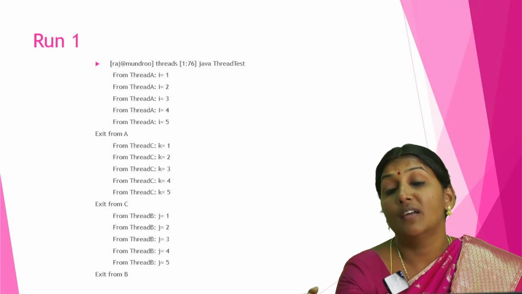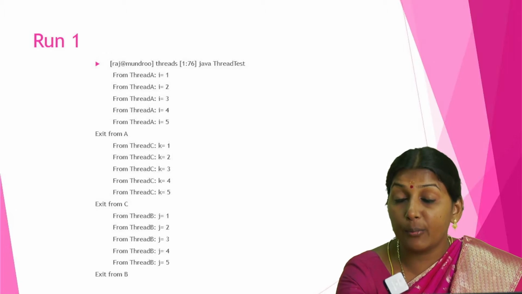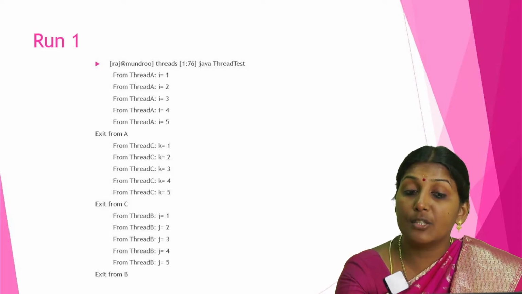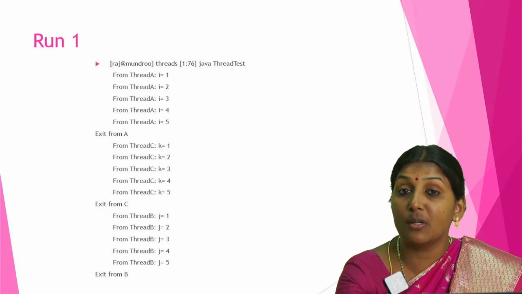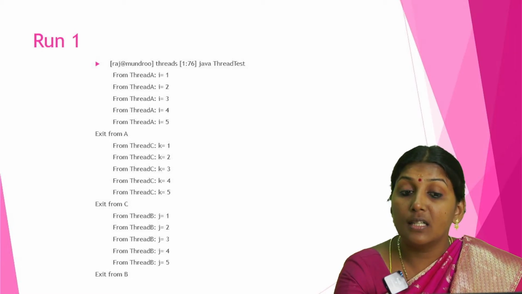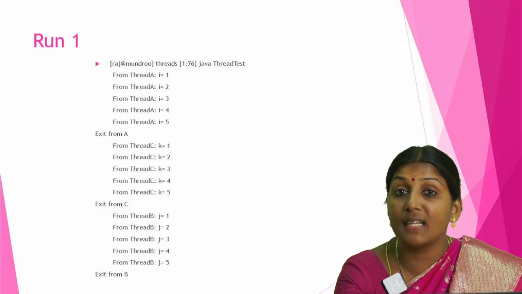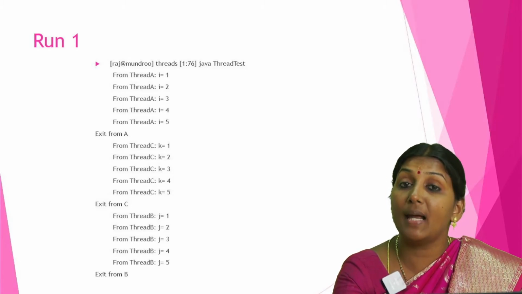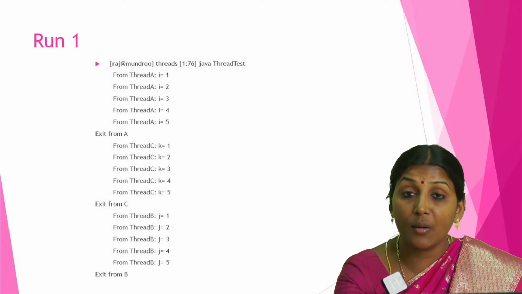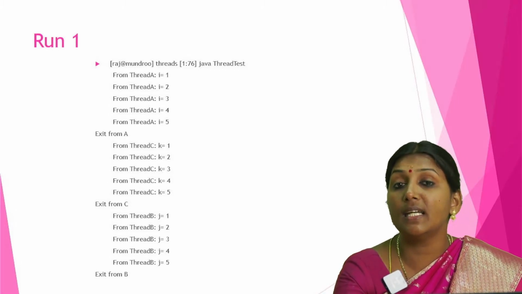Say for example, from thread A, we are showing all the outputs from i equal to 1 to i equal to 5. Then exit from thread A. Then it will show the second thread. Usually it should show thread B, but here it is showing thread C because this is multi-threading. We cannot predict the runtime. The processor can be allocated to thread A or thread B or thread C, so that we cannot predict. That is called multi-threading.